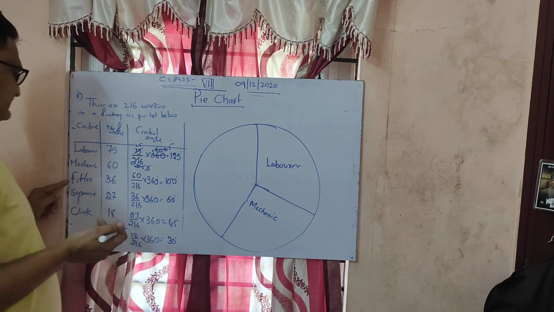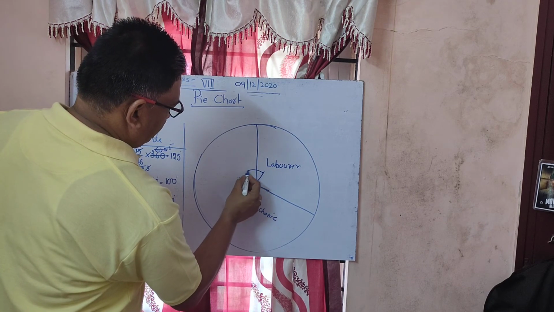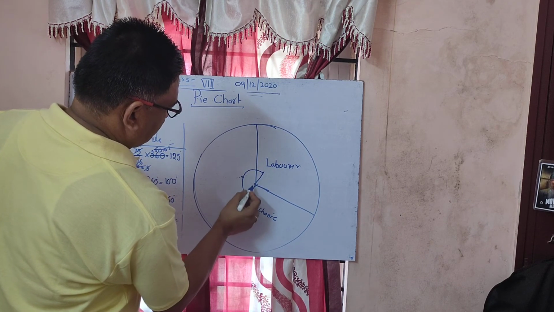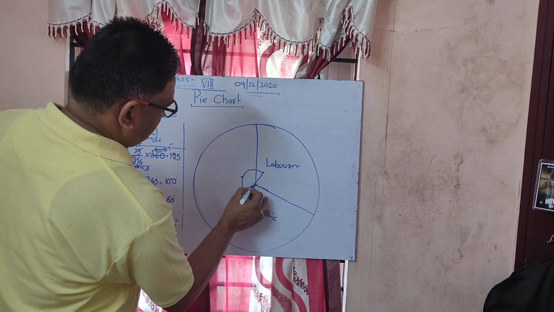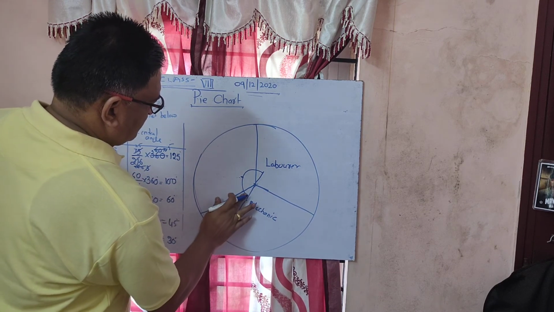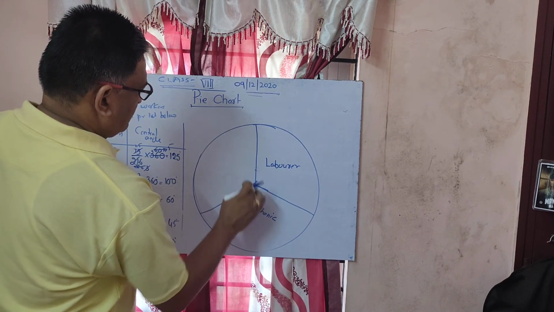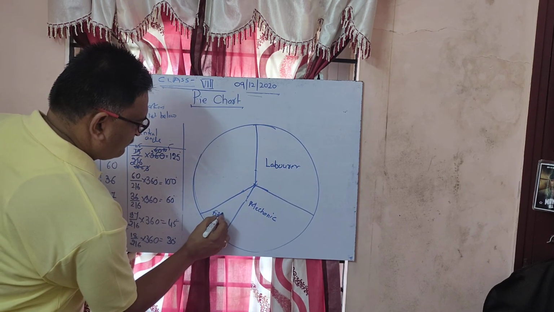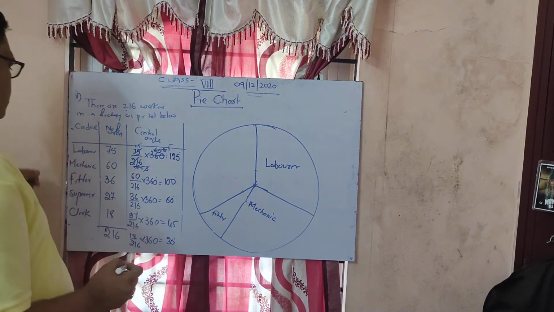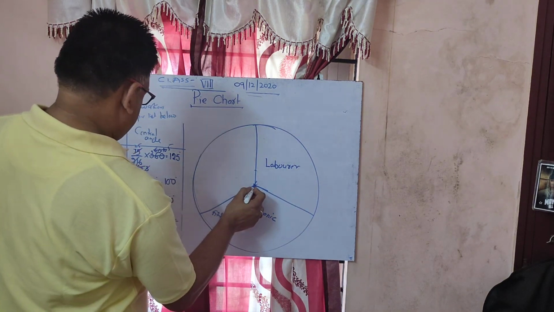Now next one is 36. So again, what you have to do? You have to keep your protractor like this. 36 will be almost here. Now draw here. Now next one is 60 degrees.